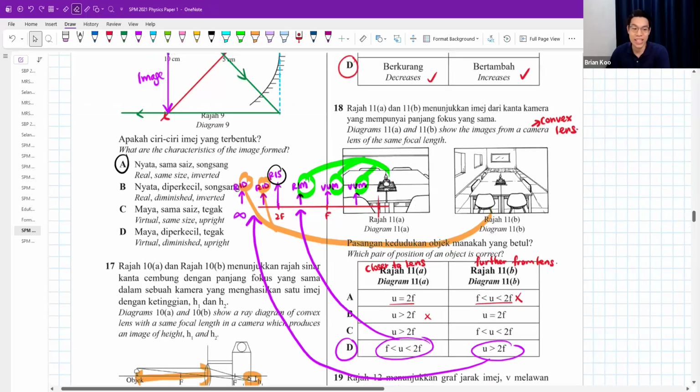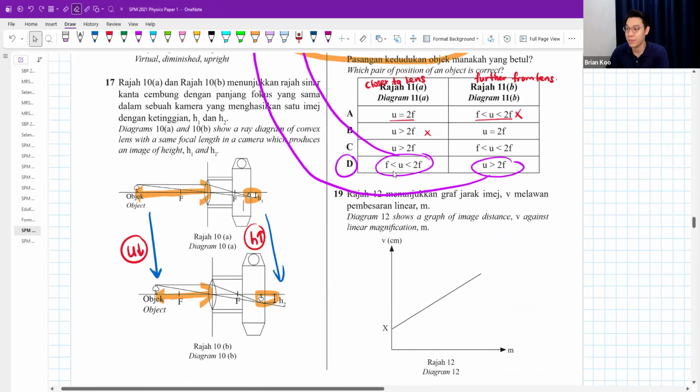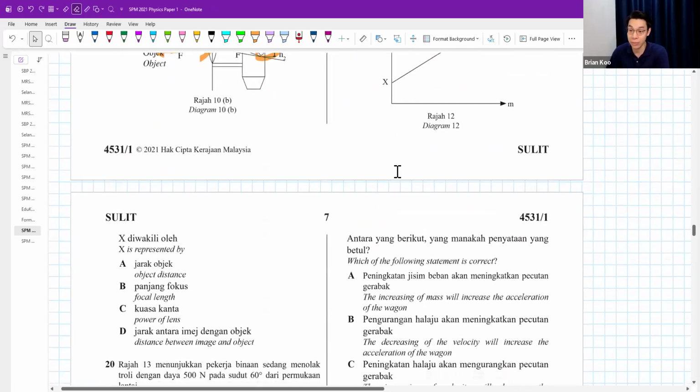Okay. Question 19. The diagram shows a graph of image distance against linear magnification. X is represented by what?